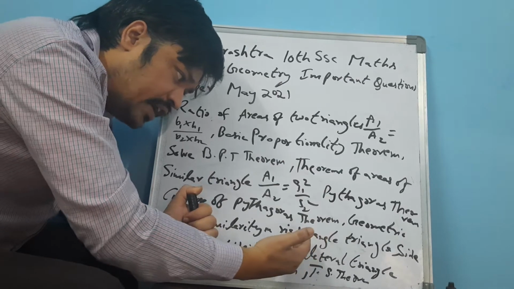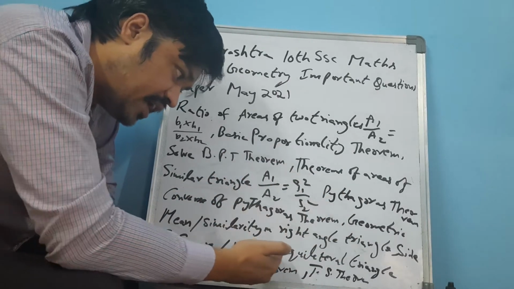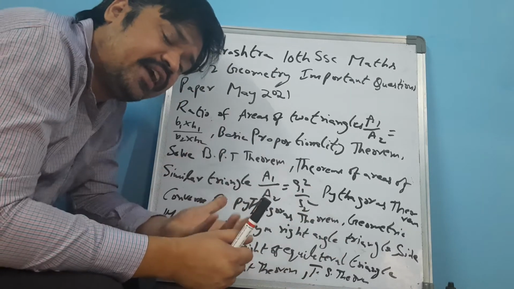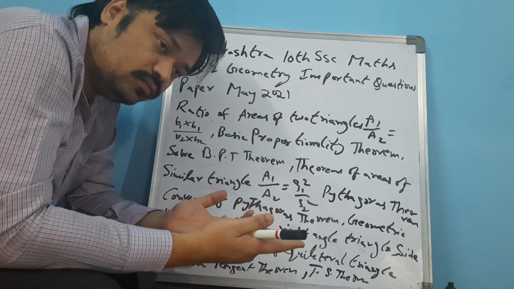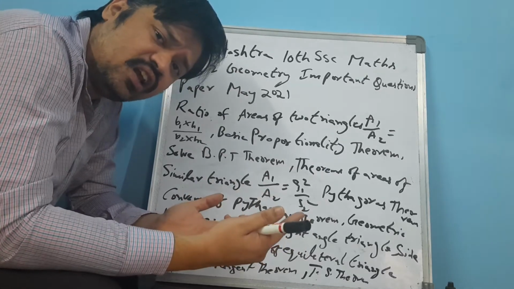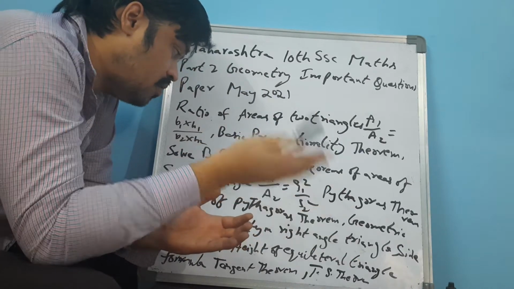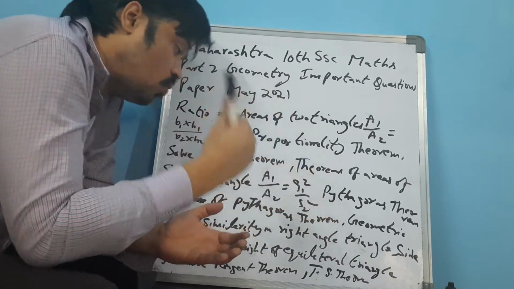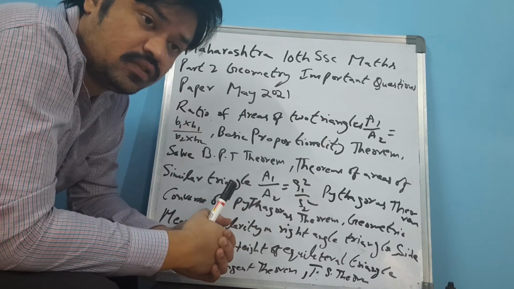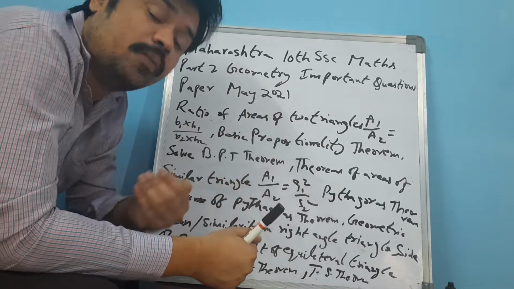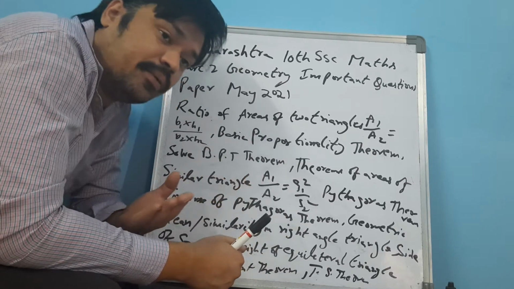What do you understand by a right angle triangle? What are the sides of a square? What is the height of an equilateral triangle? What is an equilateral triangle? In a triangle, what is a right angle triangle? In a triangle, what is an equilateral triangle? What is Pythagoras theorem? What is the BPT theorem? What is the basic proportionality theorem? Revise the chapter. Practice, understand all the problems.